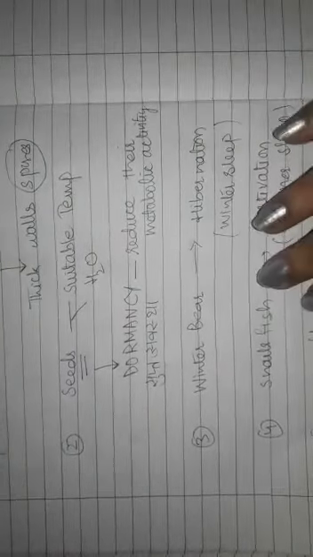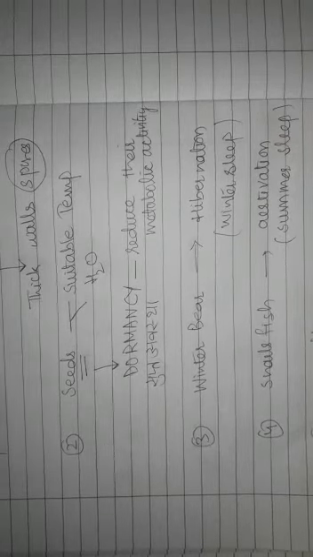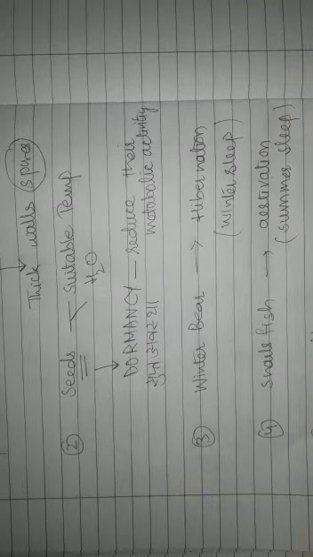Either the animals can go for hibernation, that is winter sleep, to avoid cold weather, or they can undergo summer sleep, estivation, to avoid hot summers, or they can suspend their growth, that is by diapause.